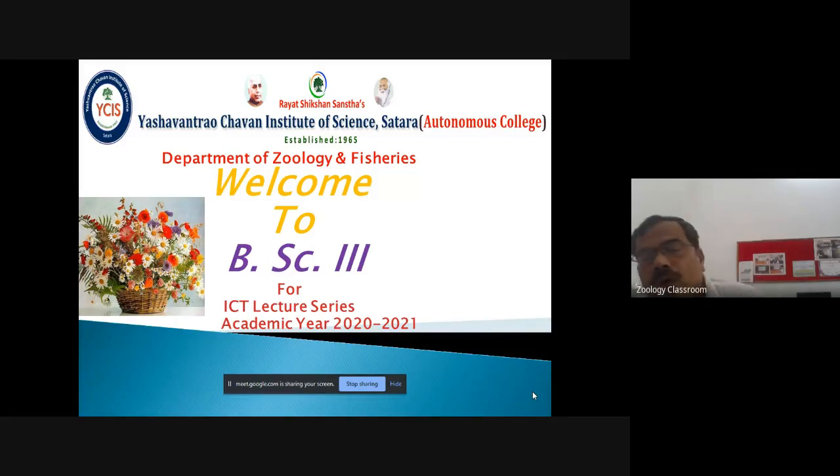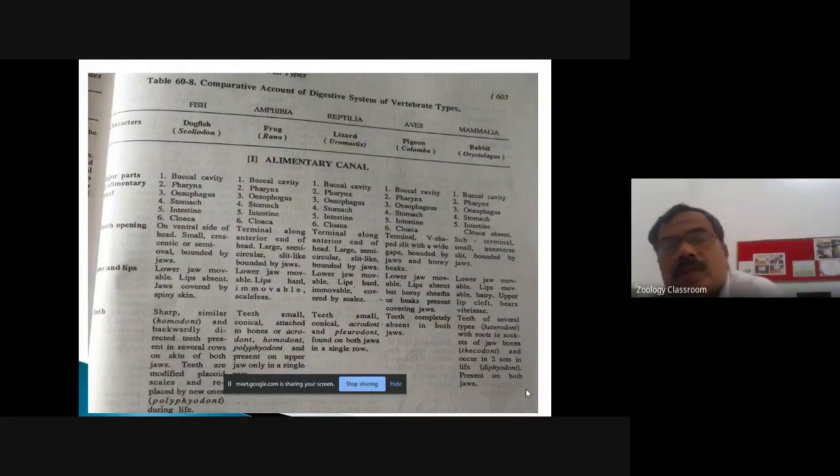Okay. Today we are comparing the various organs of the digestive system with each other. For example, we are comparing the stomach of the fish, stomach of the amphibian, stomach of the reptile, then stomach of the aves, and the stomach of the mammal. In this fashion, we are completing this topic, that is the comparative account of digestive system. This is the first slide.